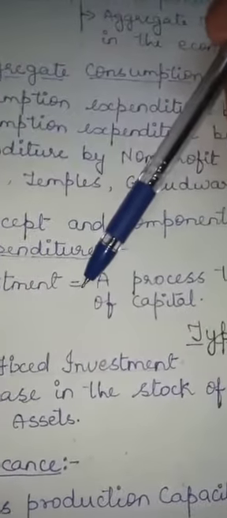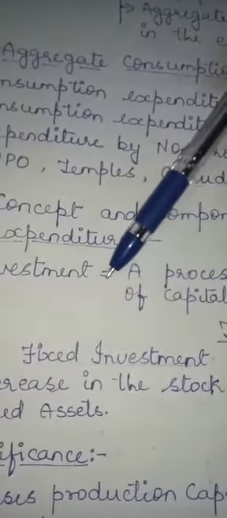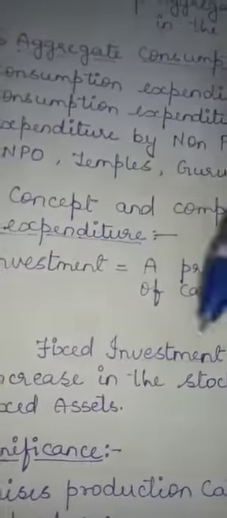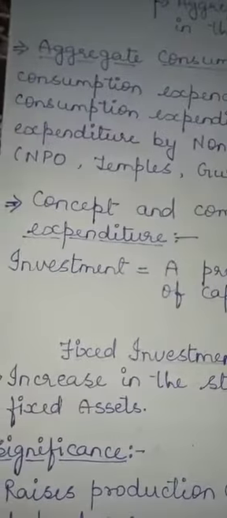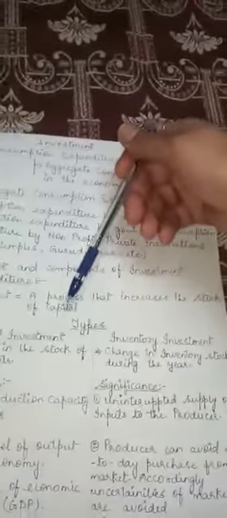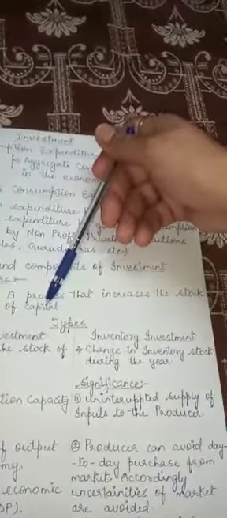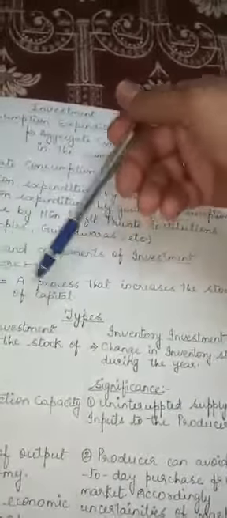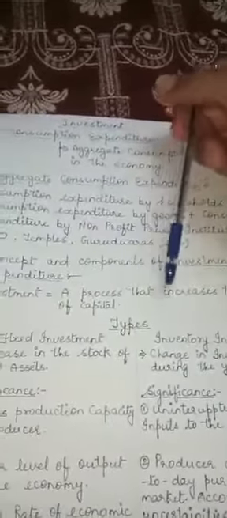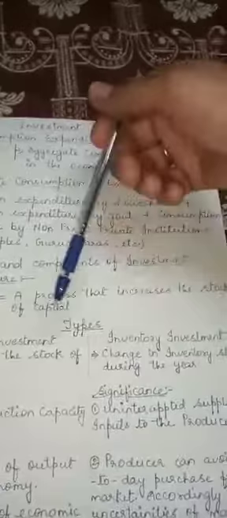If we deposit the money, we will get interest on it, which increases our original amount and leads to an increase in capital. Again, if we purchase machinery with that 1 lakh rupees, machinery is also a capital, so it will lead to an increase in capital stock. That's why investment means a process that increases the stock of capital.